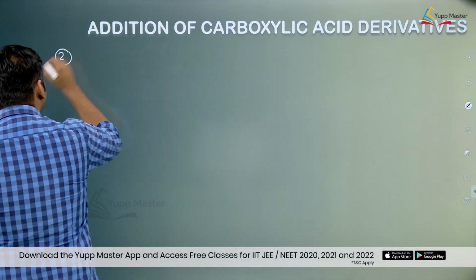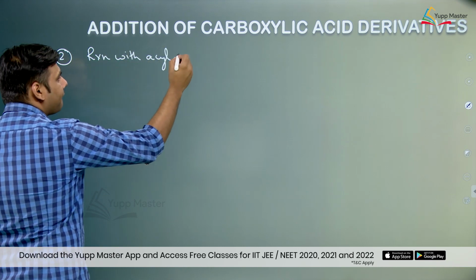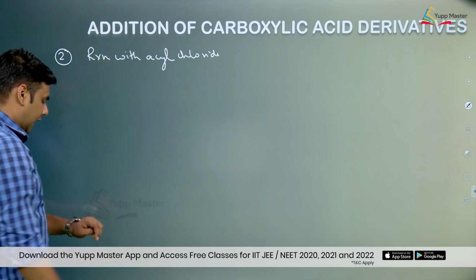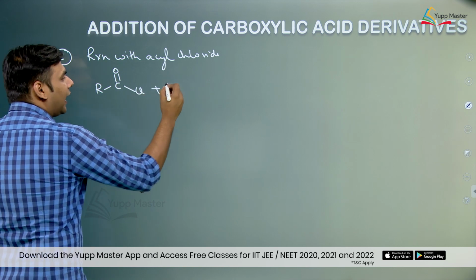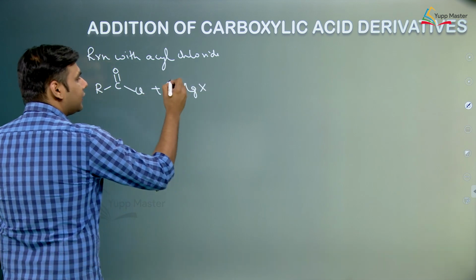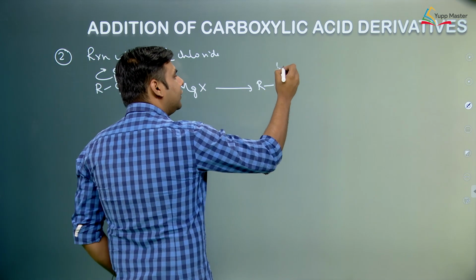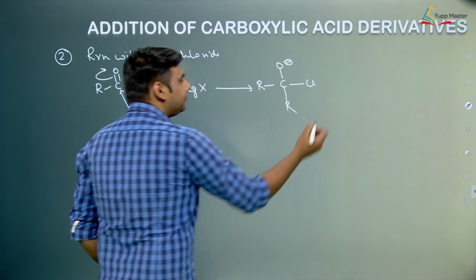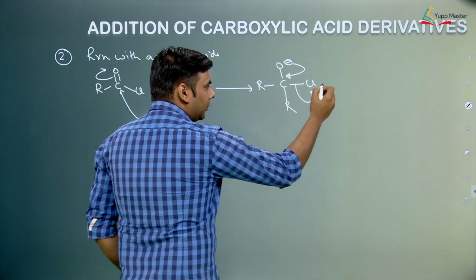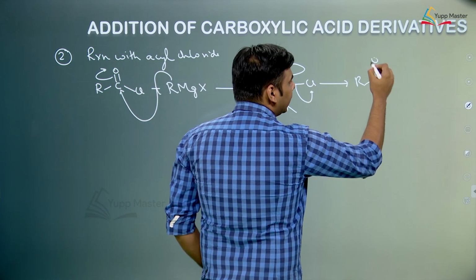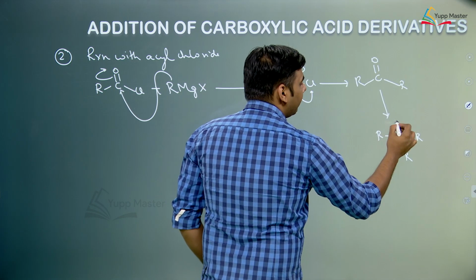The second which we can say is reaction with acyl chloride. Now if you look at acyl chloride, it is something like this. If we react with a Grignard reagent, this having negative charge will go and attack at this, the pi electron is polarized. So we form RCO negative RCl. Now there are 2 electronegative atoms attached to a carbon, the negative pushes out the Cl and we form a ketone. Once the ketone is formed, it can react with another mole of Grignard reagent and form an alcohol.